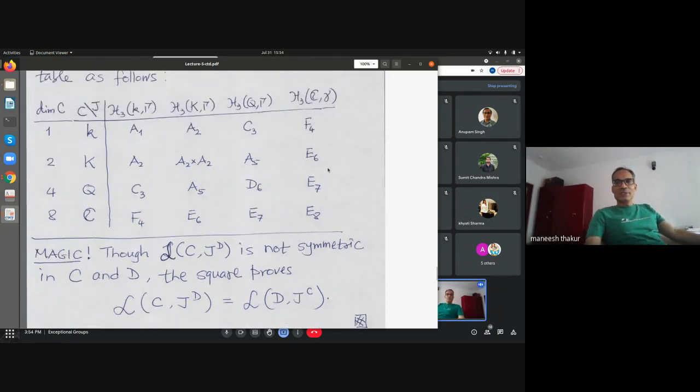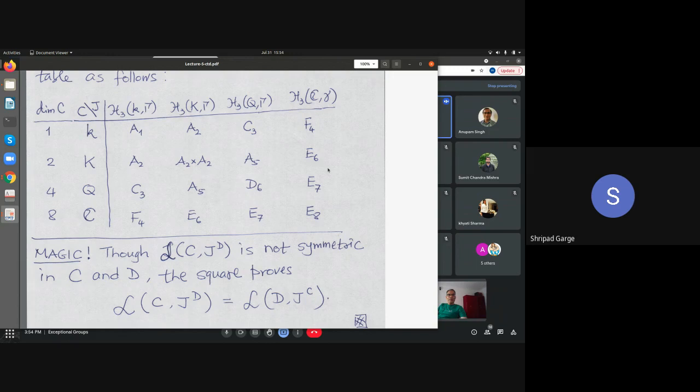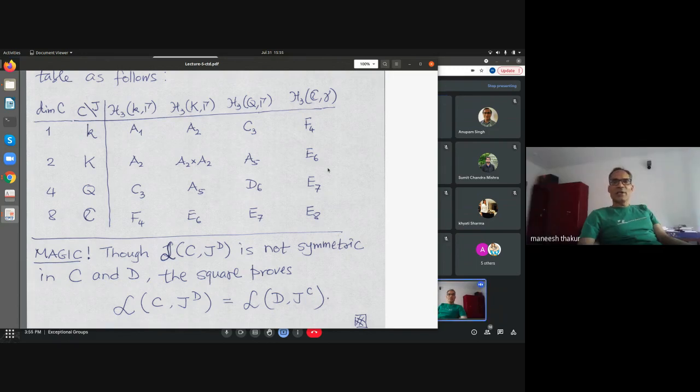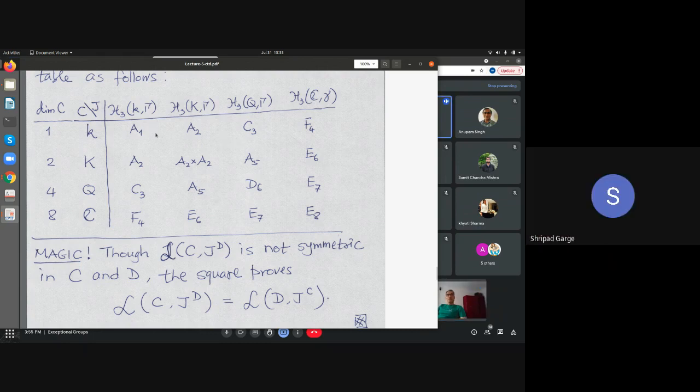Yeah, so Shripad, I am done with my lecture as such, but if there are questions, I'll be happy to take them. What can be gamma here? Gamma can be any scalar, any 3x3 matrix with entries from the base field. So I had given different forms of the groups by choosing different gammas.